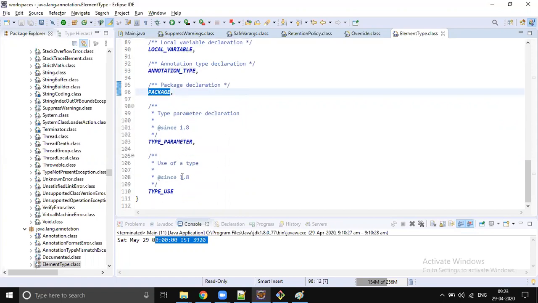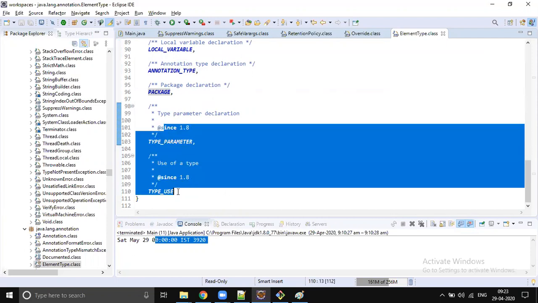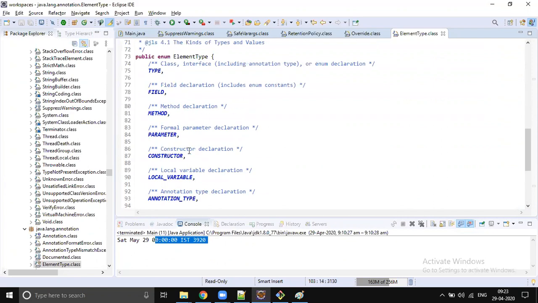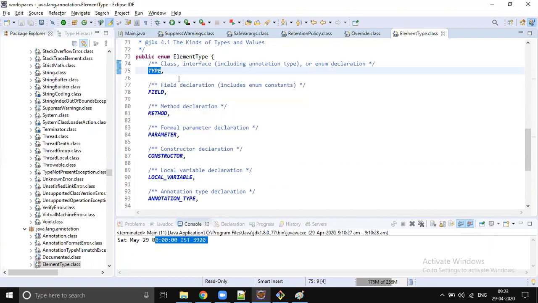Okay, so there are like type parameter, type use. These are completely new. We don't use this that much frequently. So the most commonly used are these five: type, field, method, parameter, constructor. If you specify type, then that annotation is allowed on top of class, on top of method, on top of interface, right?